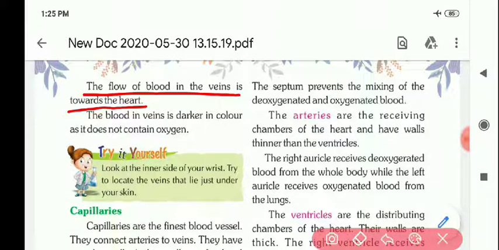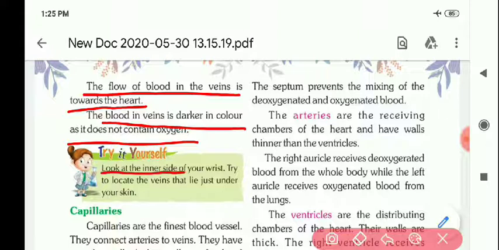It means arteries carry blood away from the heart, but veins carry blood towards the heart. The blood in veins is darker in color as it does not contain oxygen. The blood in arteries was bright red, and in veins it is darker in color.